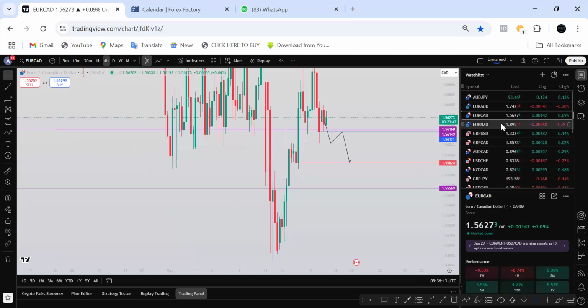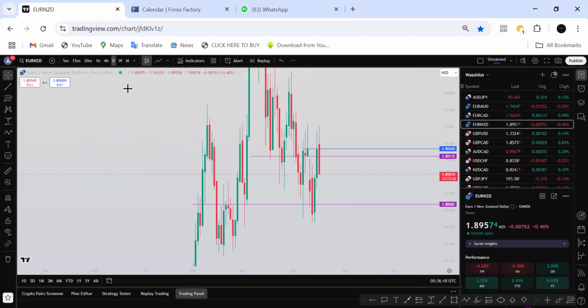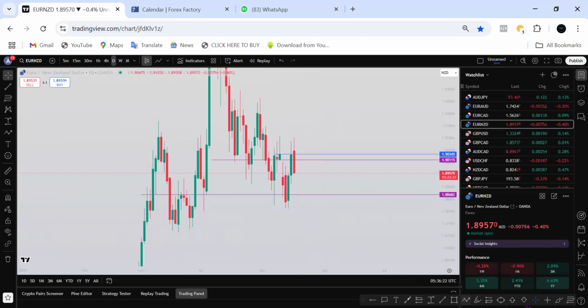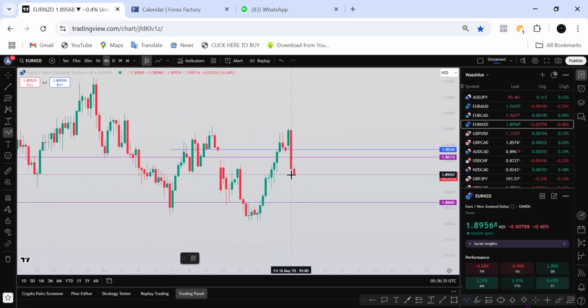Okay, so I think the next one too is Euro NZD. Looking at Euro NZD, the daily time frame is a downtrend. Price just makes lower lows, lower highs, lower low, lower high, lower low, lower high. So at this point, the daily time frame trend is a downtrend. Looking at the H4 time frame, what I'm expecting is price to pull back on this level, because this is also the first shifting trend. This candle was the first shifting trend.